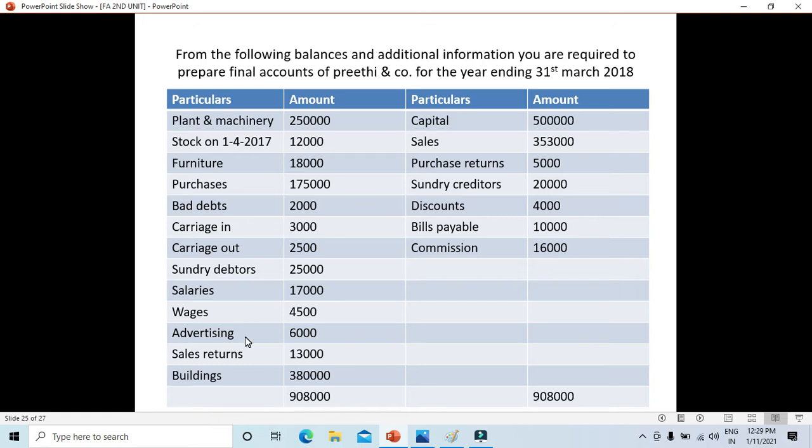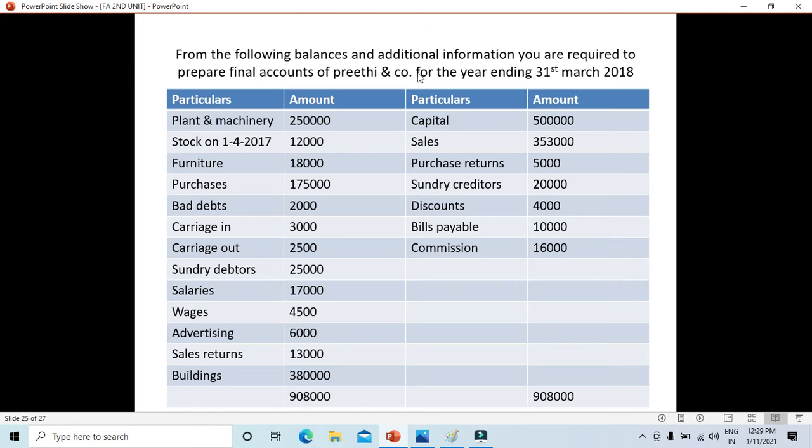Advertising will come on the profit and loss debit side. Sales return, you are going to subtract from the sales on the credit side of the trading account. Building is an asset, so it will come on the balance sheet asset side. Capital is a liability, so it will come on the balance sheet liability side. Sales will come on the credit side of the trading account. Purchase return, you are going to subtract from purchases on the debit side of the trading account.